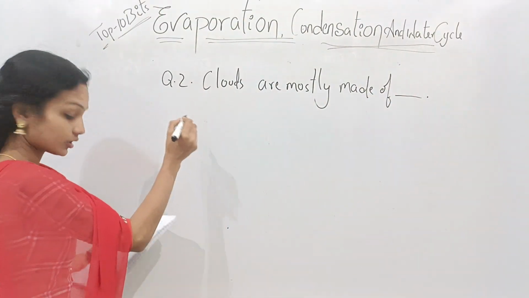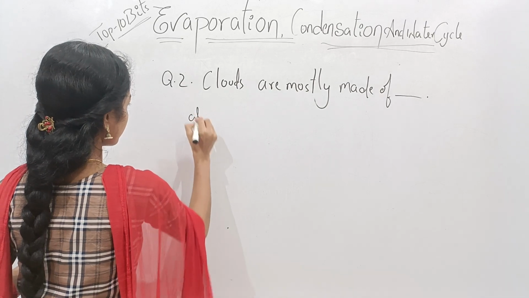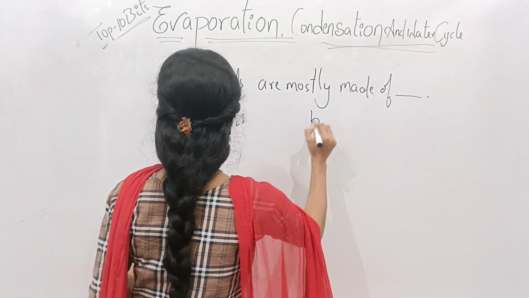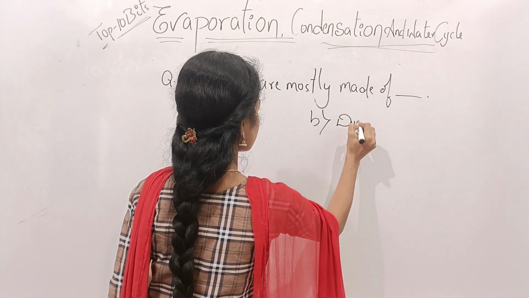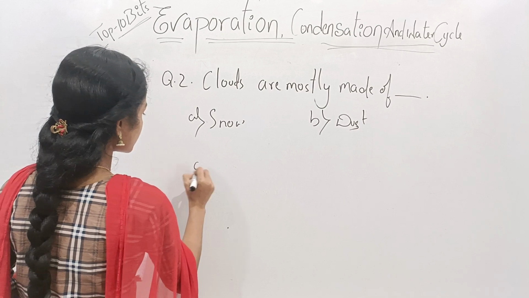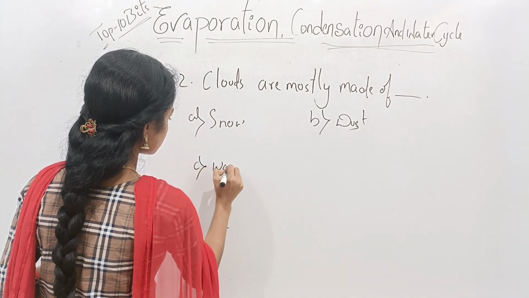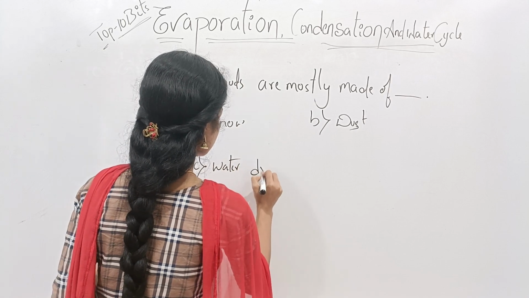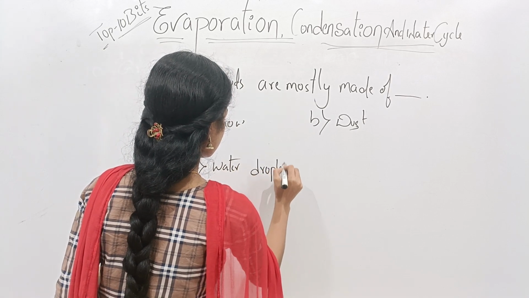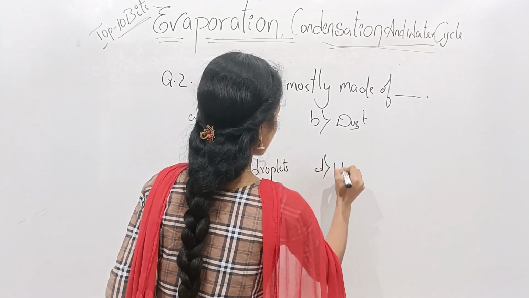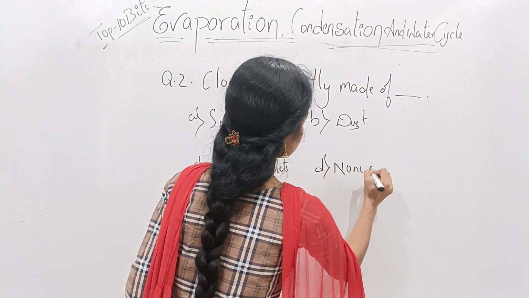Here the given options are option A, snow, option B, dust, option C, water droplets, and option D, none of these.